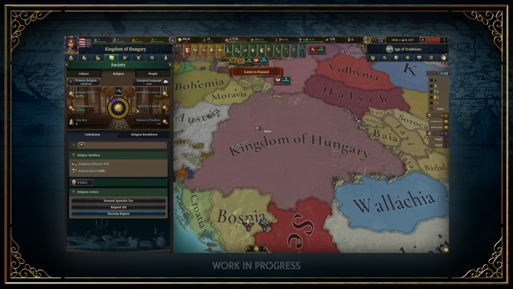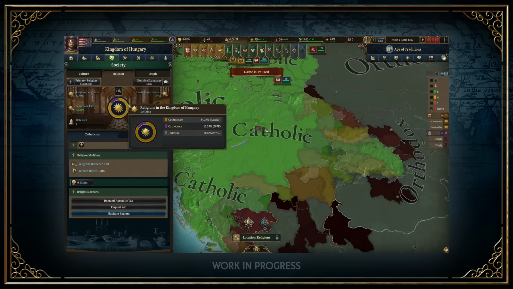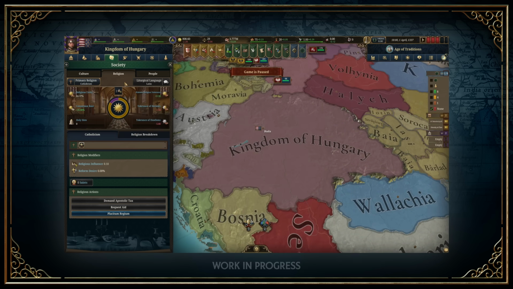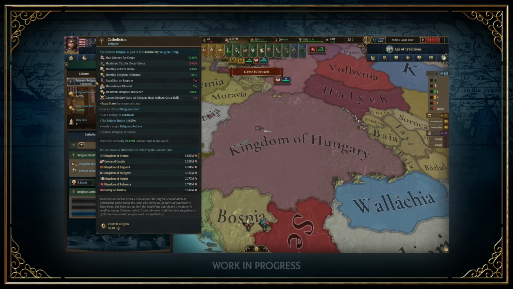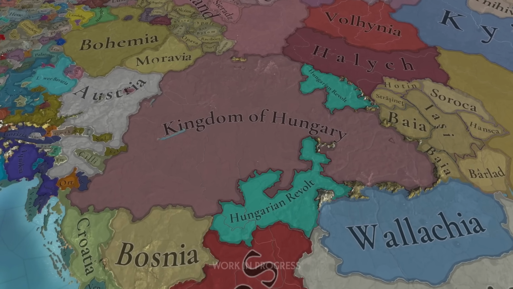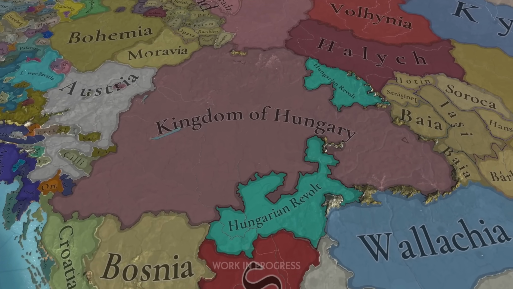A pop's religion is individual and may be different to the religion of the crown. Your state religion, set by the government, influences pop happiness and loyalty. Promoting your state religion will convert some pops over time, but risks alienating minority pops, sparking unrest, or even rebellions.